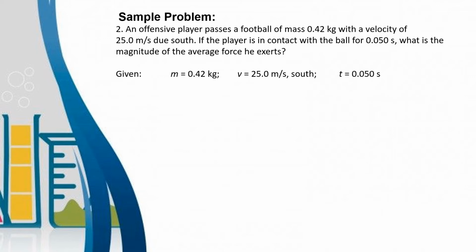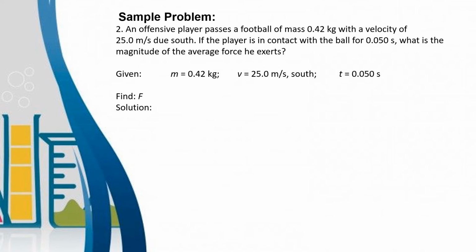Given: mass of the football is 0.42 kg, the velocity of the football is 25.0 meters per second going south, and the time of contact is 0.050 second. We're looking for the value of force, the amount of force exerted on the football.